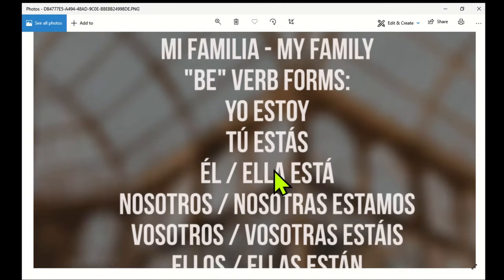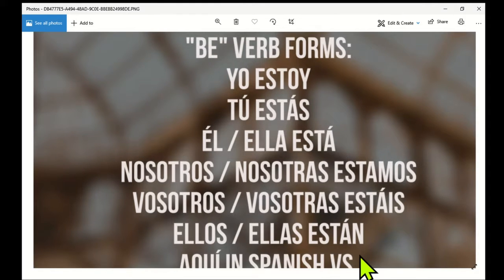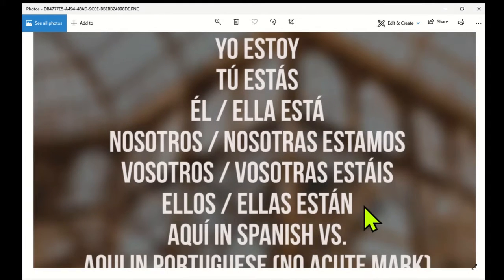Mi familia. Usually, if they end with the letter A, they are feminine nouns, but not all the time. As you will see eventually in the next coming lessons, not all the words that end with A are feminine nouns. Here are some of the be verb forms that we can study today. Starting with yo estoy. Yo estoy, I am.